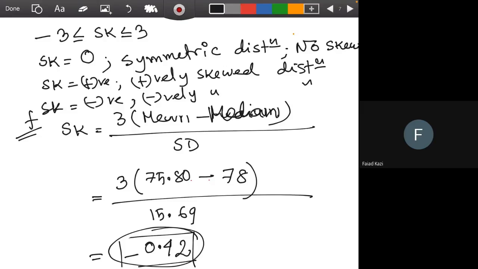Okay. So this is how we can find the shape of a distribution, either with a box plot, or a formula, or a histogram. Any question?